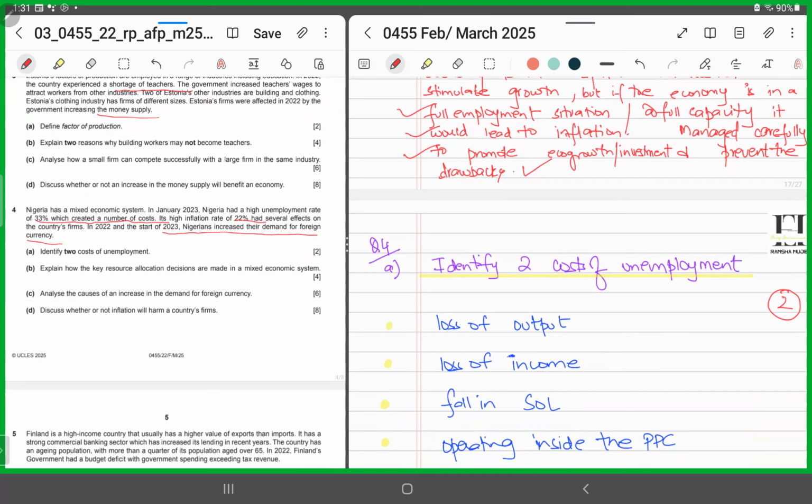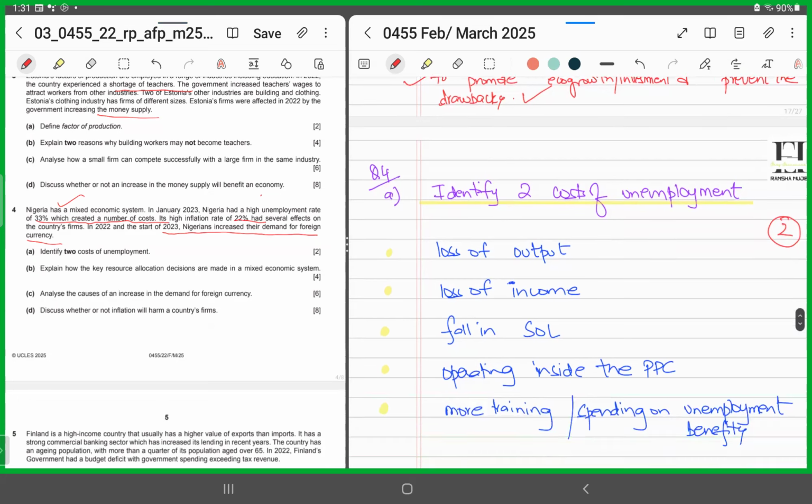So now they've given us an example of Nigeria. It was experiencing high inflation and high unemployment. Inflation was 22%, unemployment was 33%, and what Nigerians had demanded was foreign currency. Now, they are asking us to identify 2 costs of unemployment. So, what are the drawbacks of unemployment? Identify 2 costs. So, just list down any 2. I mentioned a lot of them, just pick and write any 2 of them.